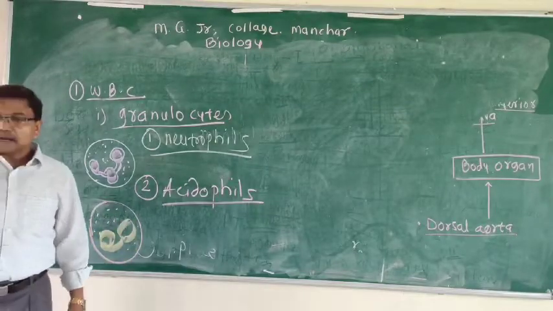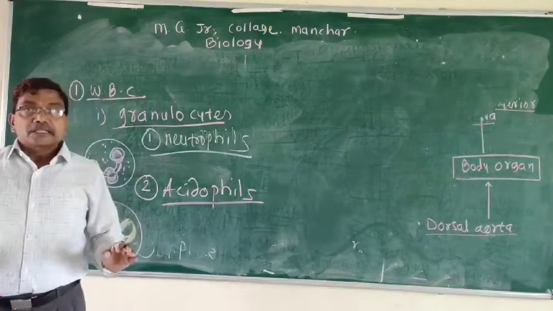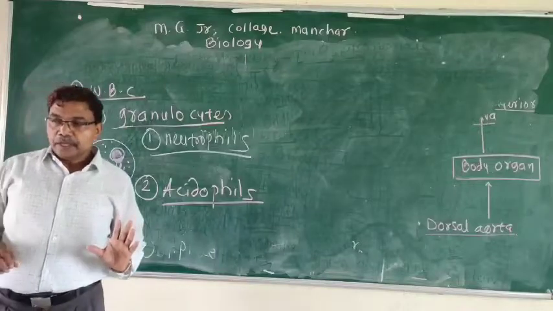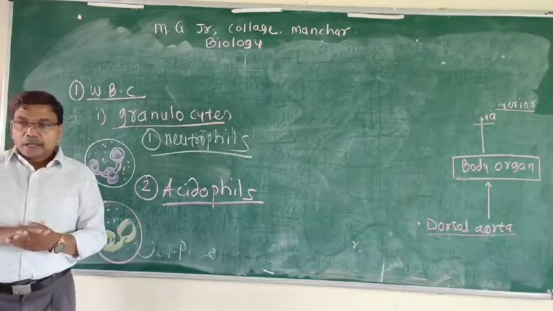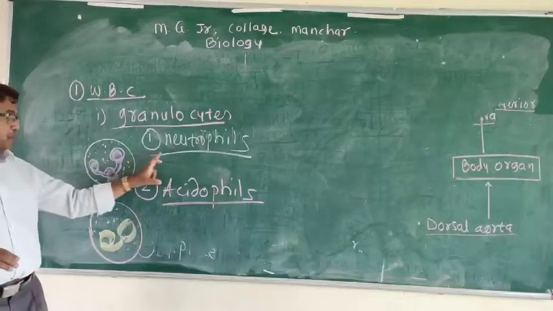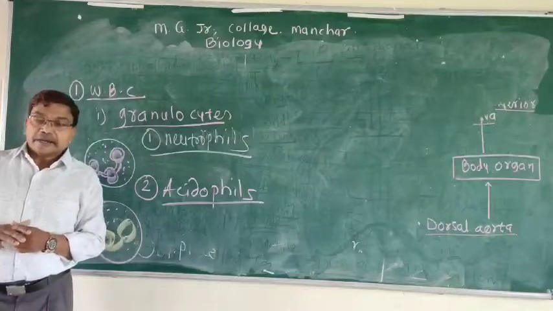These granules are related with the secretion of some secretions. Neutrophils are phagocytic in nature, but eosinophils are non-phagocytic. Those are secretory in nature.